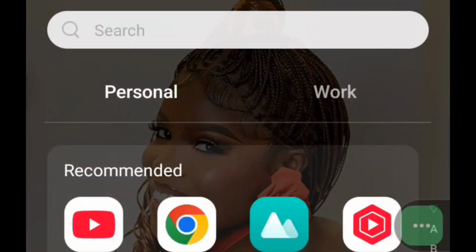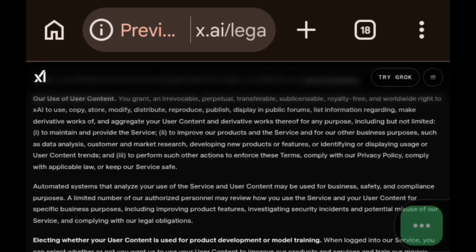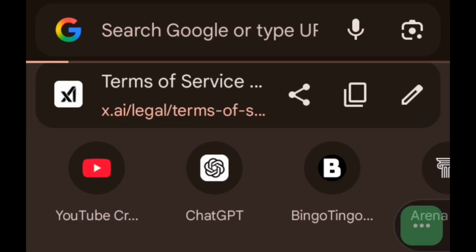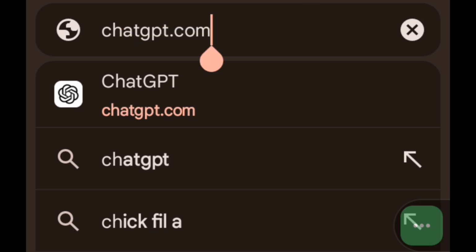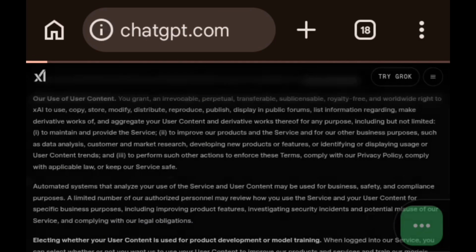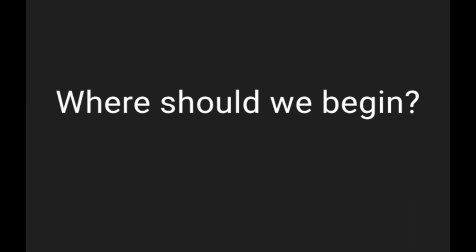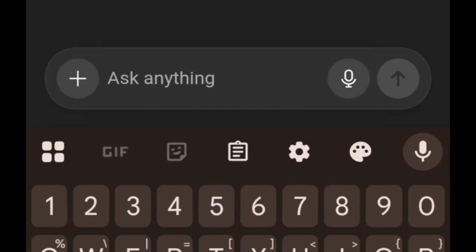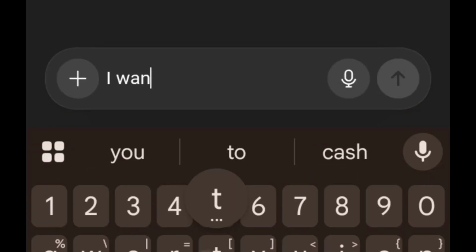So this is how you can actually generate your long video. First of all, we are going to be working with ChatGPT for our prompt. You can use Google Gemini, it's even more advanced. So me, I want to work with ChatGPT for a prompt. Okay, so I'll just come here and say I want to generate